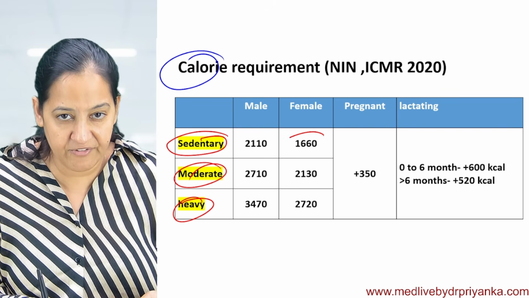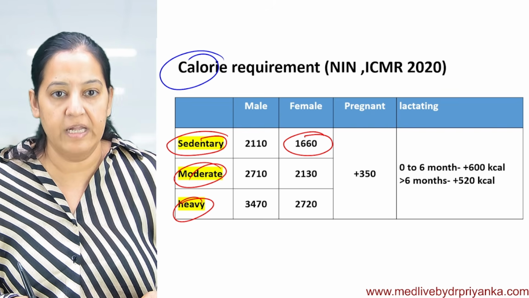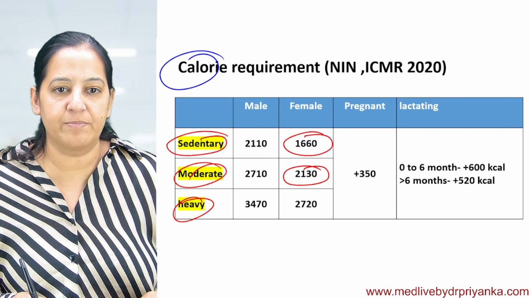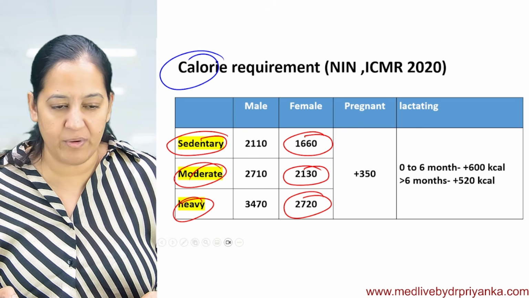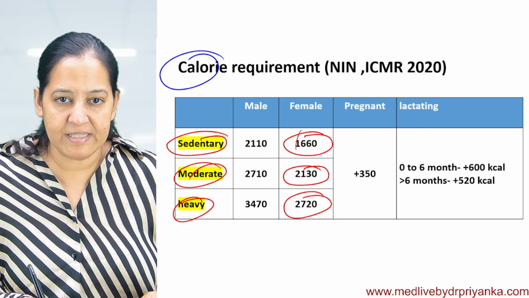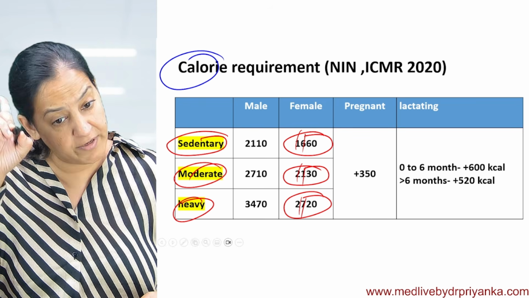Okay, so for a sedentary female, it's 1600 kilocalories per day. For moderate, it's 2100 kilocalories per day. And for heavy, it's 2700 kilocalories per day. Learn the first two digits. It's 1600, 2100, 2700. I already taught you in nutrition.